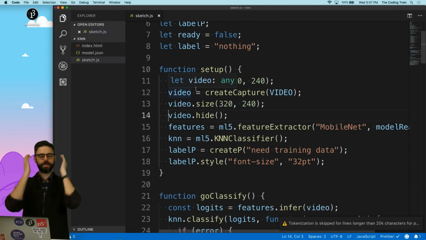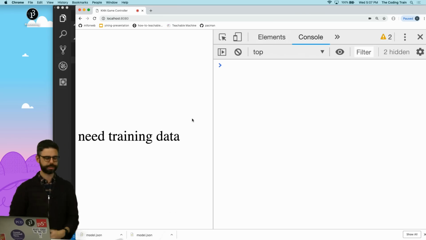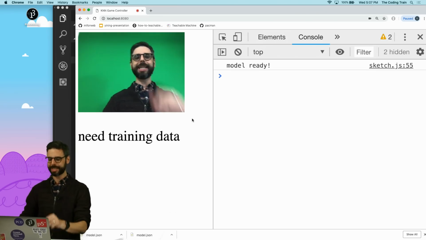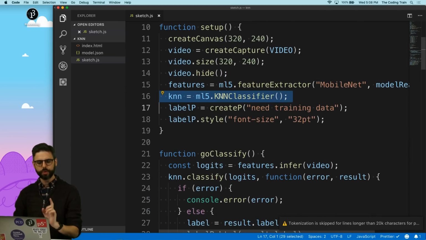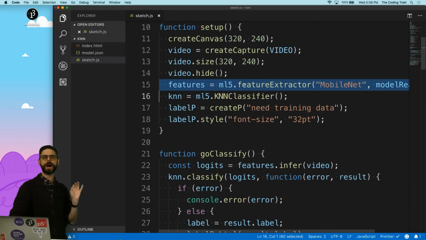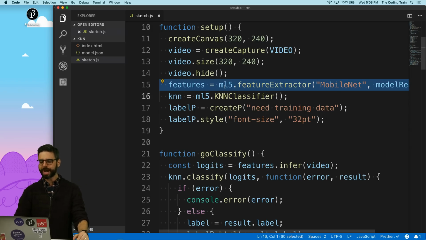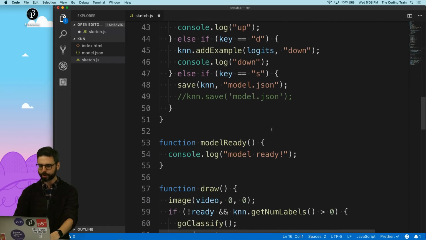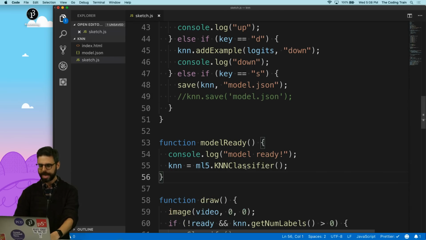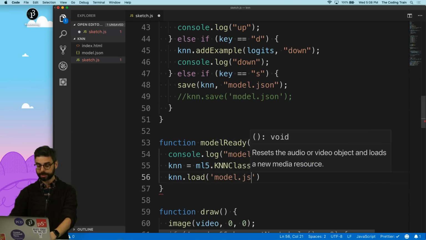Okay, so now, if I refresh this page, it wants me to train again. So the next thing that I need to do is load the model. I want to make sure, before I load my KNN data set, that MobileNet has finished loading. So I'm actually going to take this out and put this in the model ready function. And then I am going to say KNN load model.json.